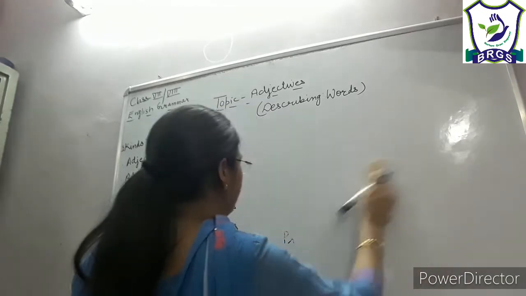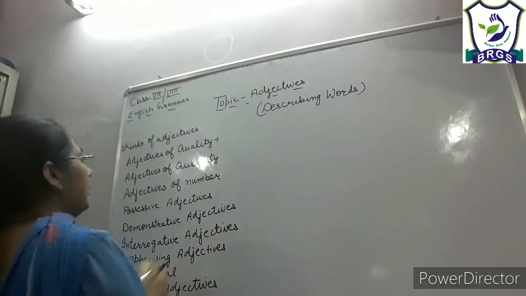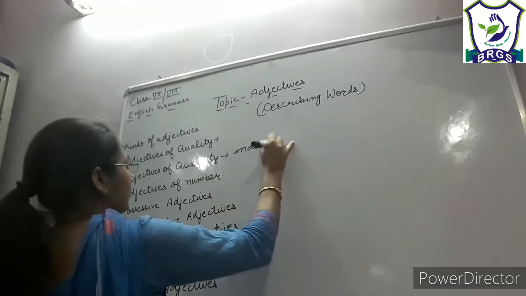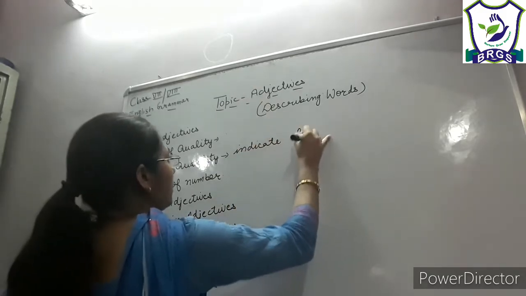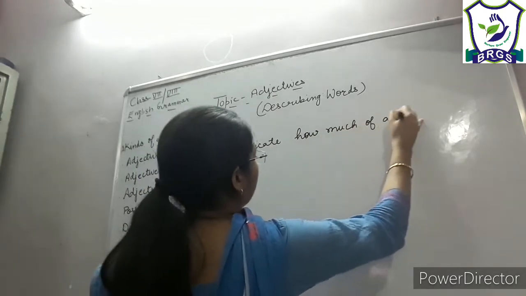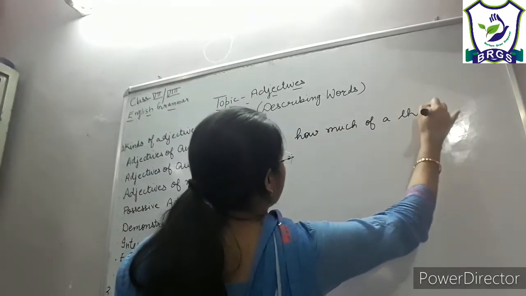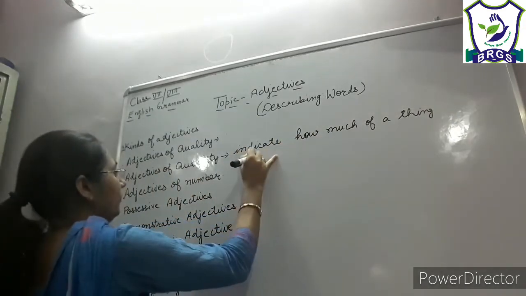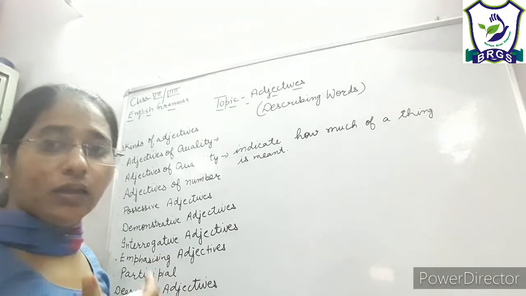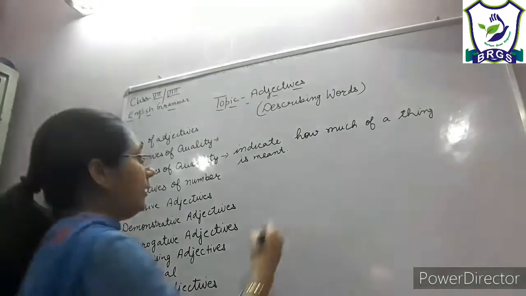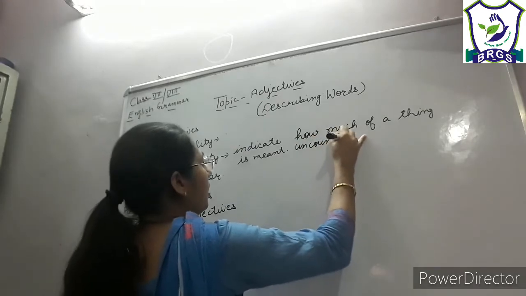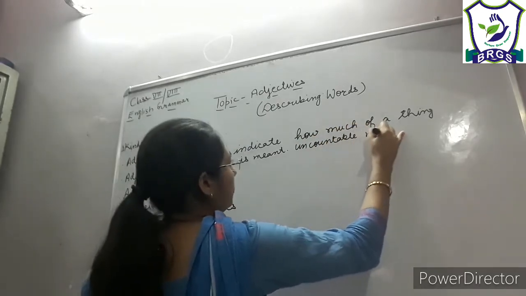Adjectives of quantity are the words that indicate how much of a thing is meant, right? They tell the quantity of the noun, and they are used with uncountable nouns.